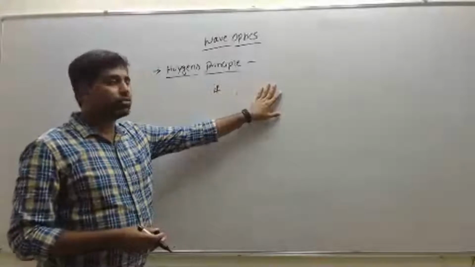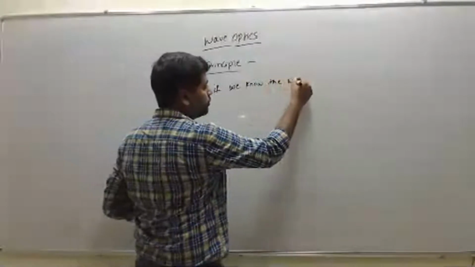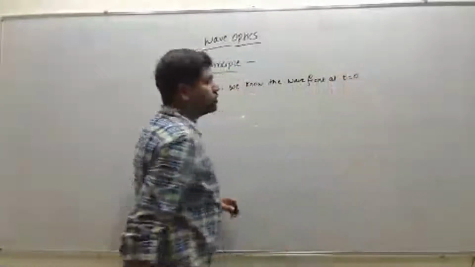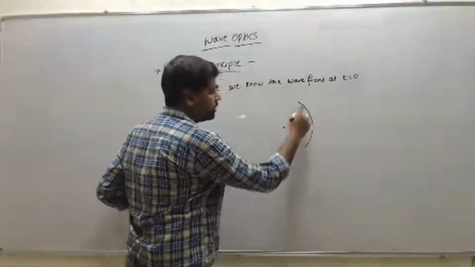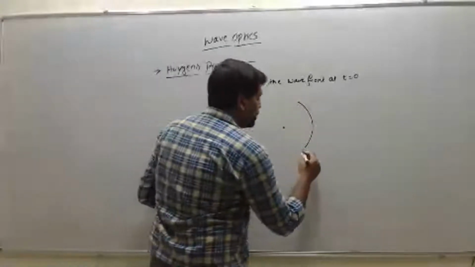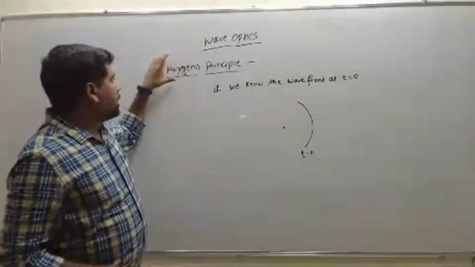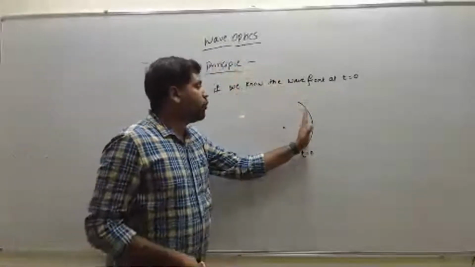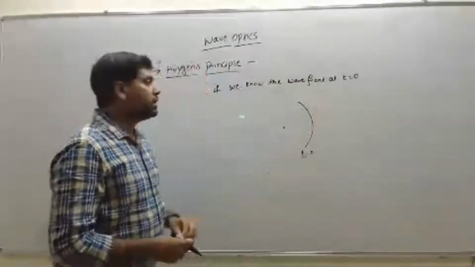at time t equals 0, that is, if it is the source, from this source we have one wavefront, the known wavefront at time t equals 0. The Huygens principle helps us to find the position of this wavefront later, that is, after a certain time t.